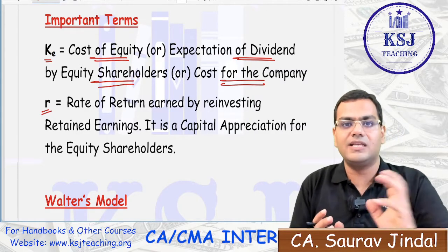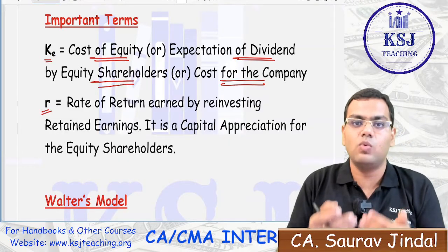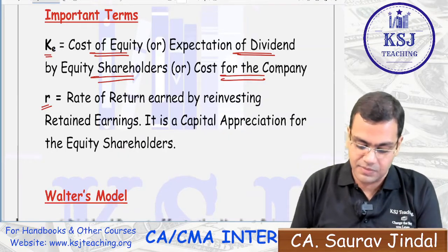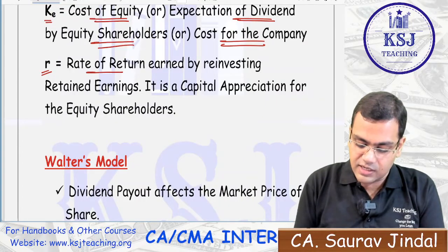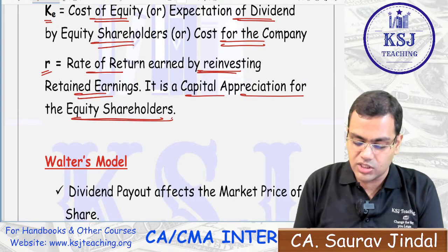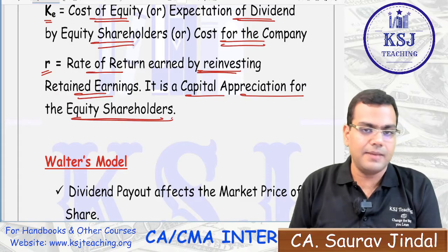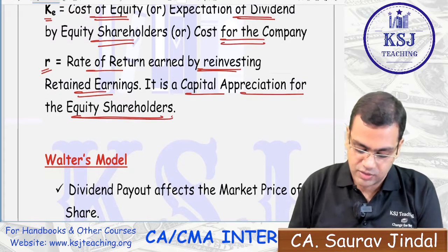If you are going to retain something, you will invest that money, and by investing that money, what is the return that you will be earning from there? The rate of return earned by reinvesting the retained earnings is a capital appreciation for the equity shareholders, right?